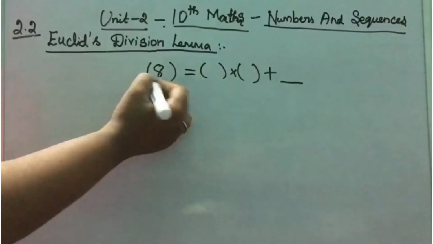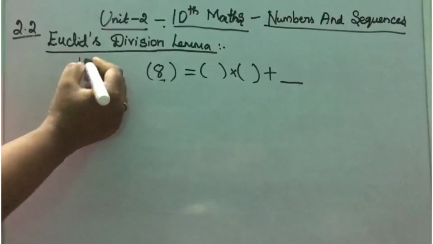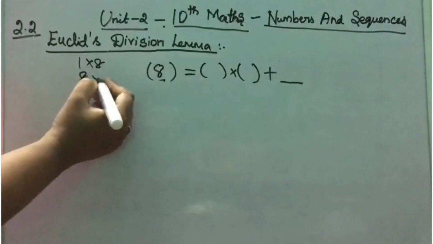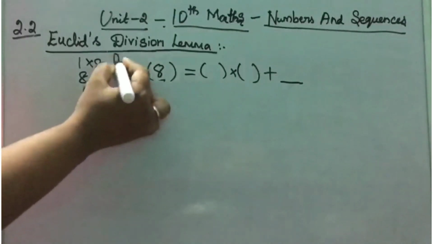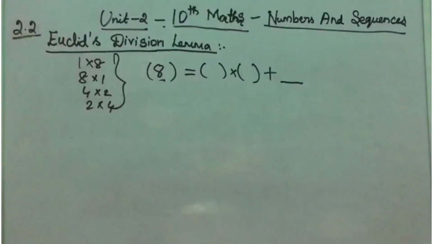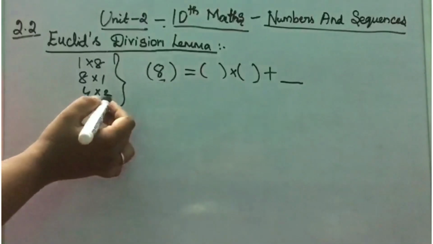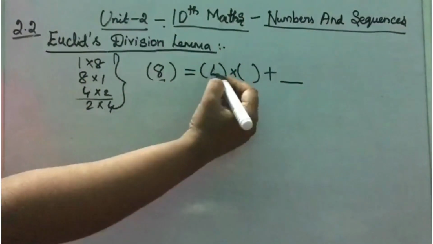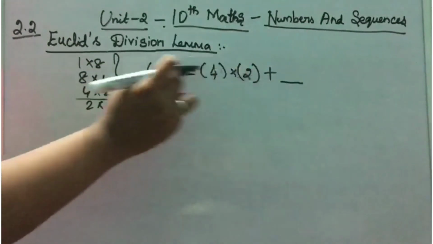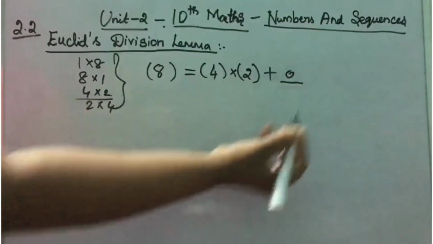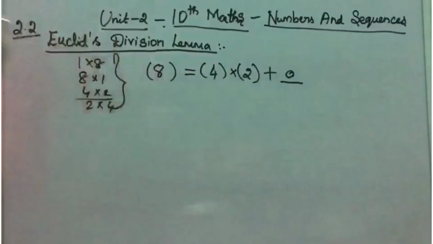In what ways can we write 8? 1 into 8, 8 into 1, 4 twos are 8, 2 fours are 8. These are the possibilities to write 8. Let us consider 4 into 2. 4 twos are 8, then the remainder will be 0. That is 8 plus 0, your answer will be 8.